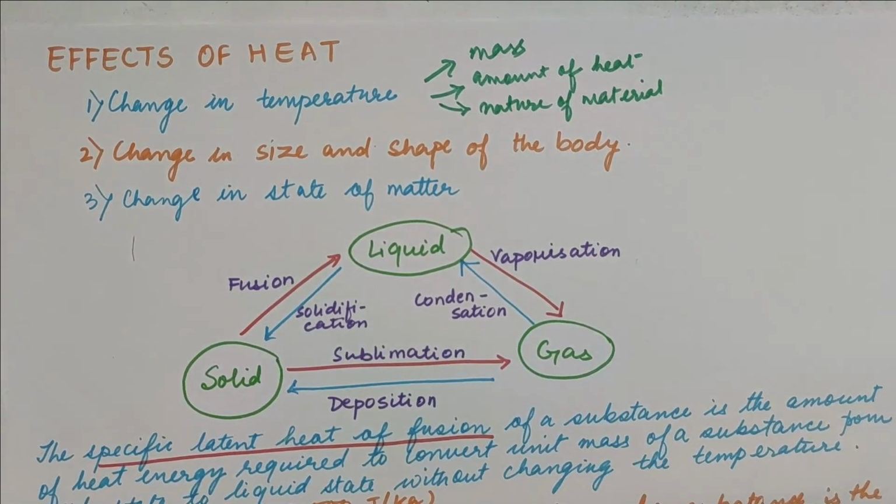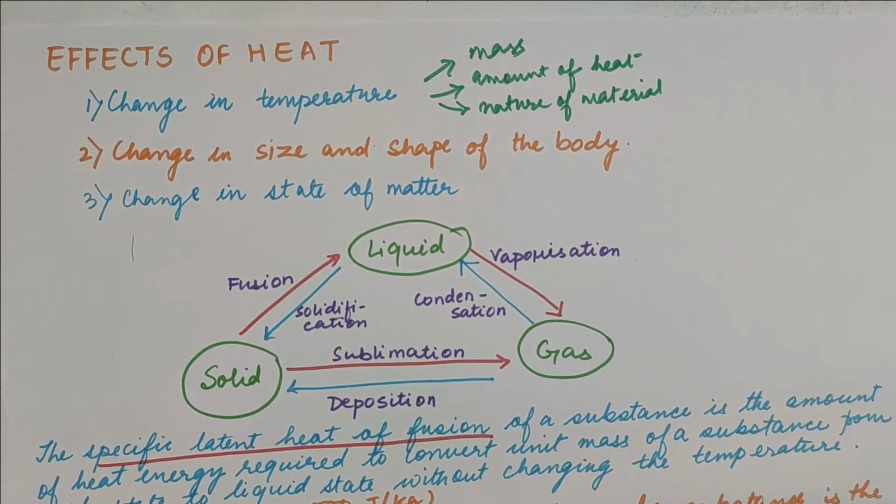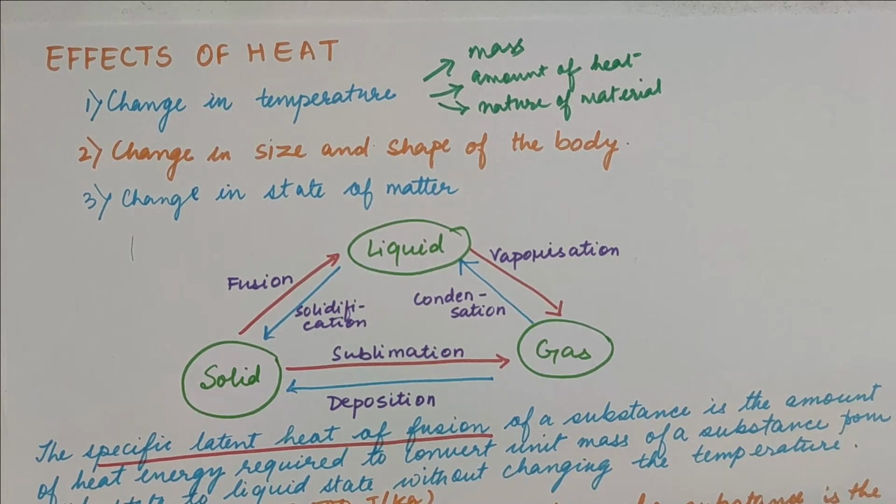The next point is the change in size and shape. Obviously, on heating, what is going to happen? Either the volume or the size of the substance will expand on heating, right? And it is known as thermal expansion, which we will be dealing with very soon in this chapter. Thermal expansion takes place in all the substances, let it be in any state. It may be gas, solid and liquid, but obviously the amount of change that happens will be different in all the three states. Similarly, you know that if a body is cooled, it is going to contract.